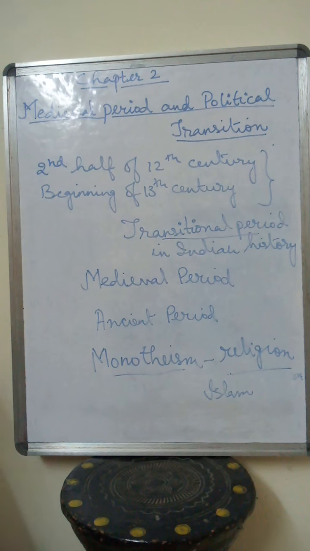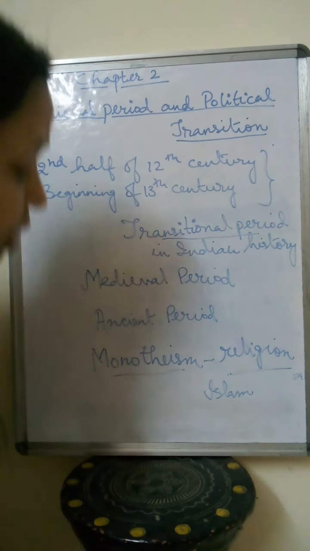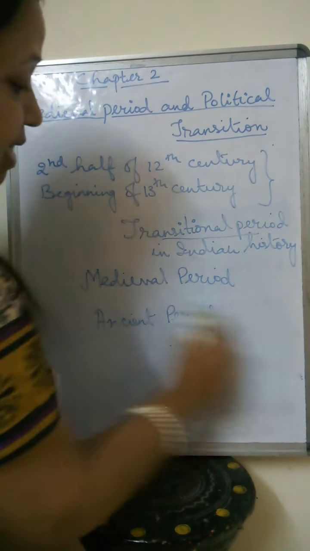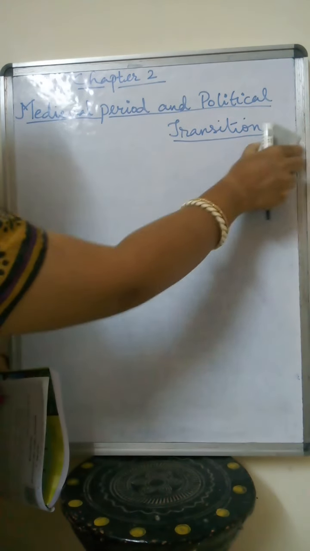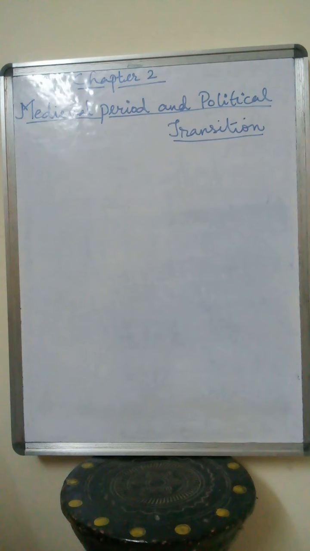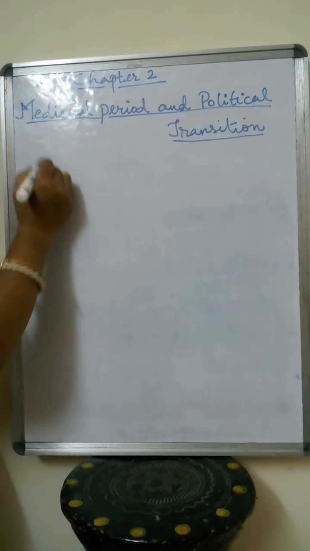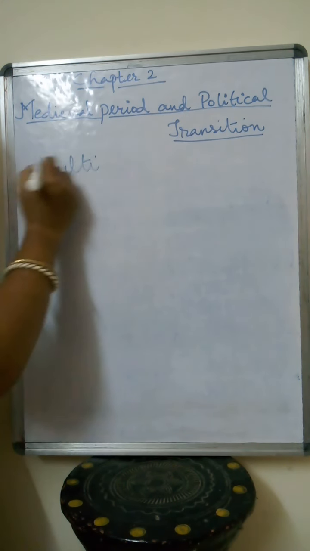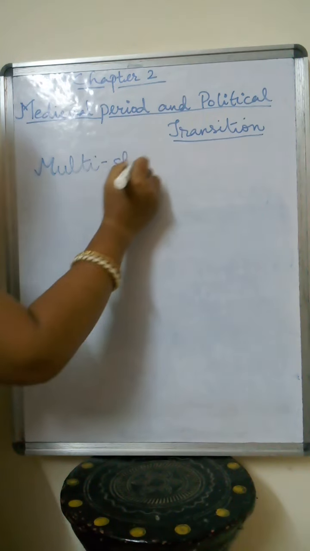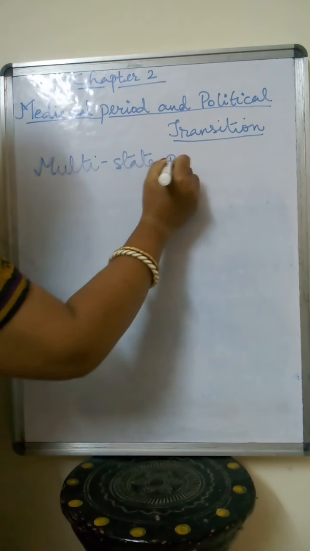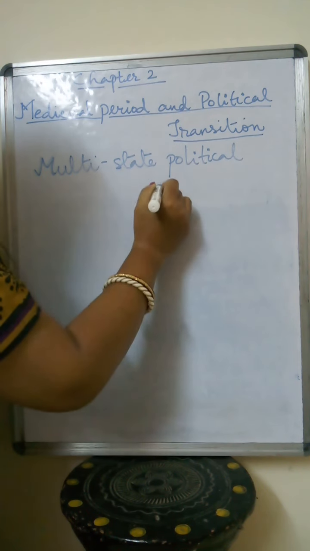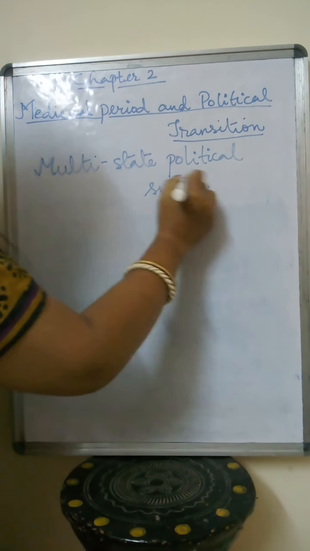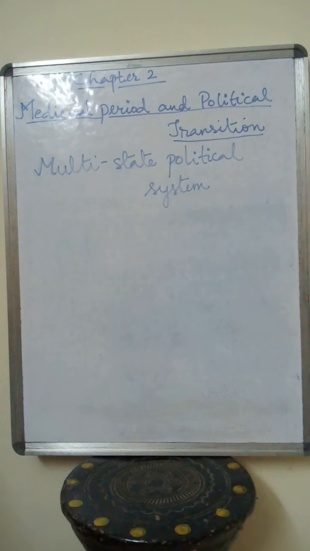First we have to understand the multi-political system, which is called the multi-state political system.